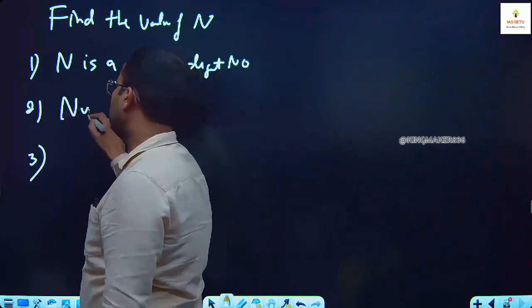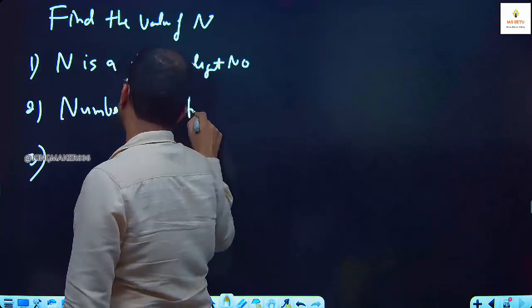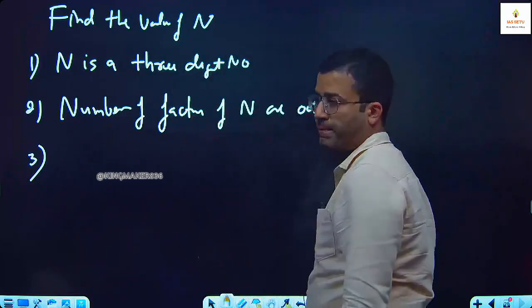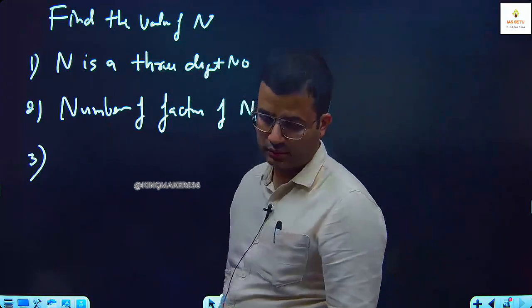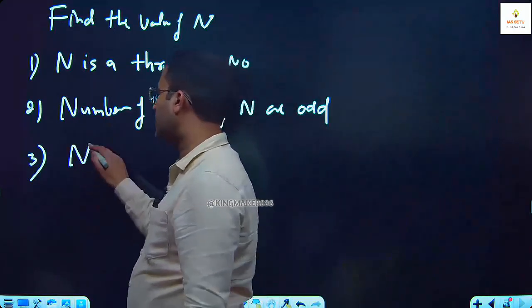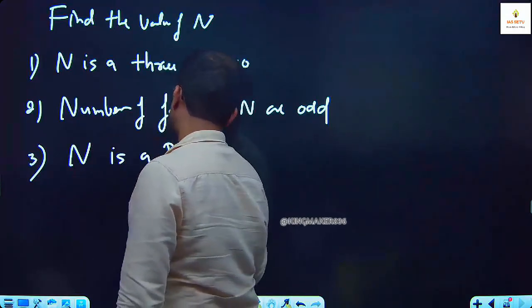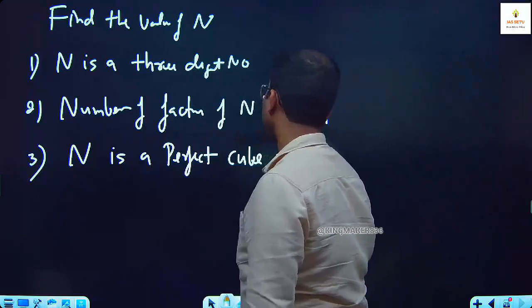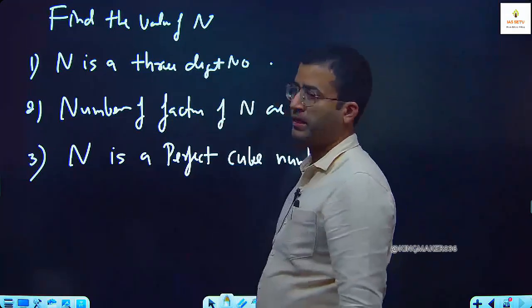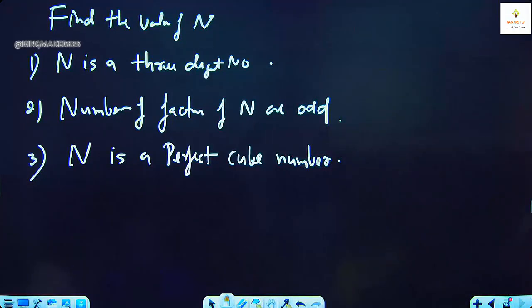Statement number 2, number of factors of n are odd. Third statement, n is a perfect cube number. हाँ जी,